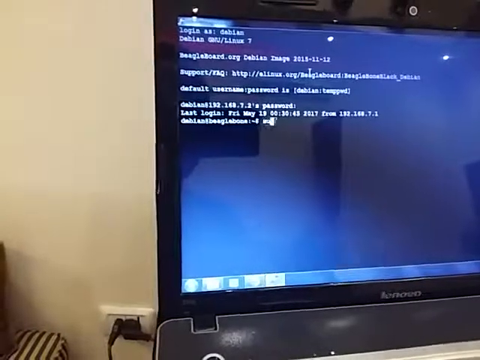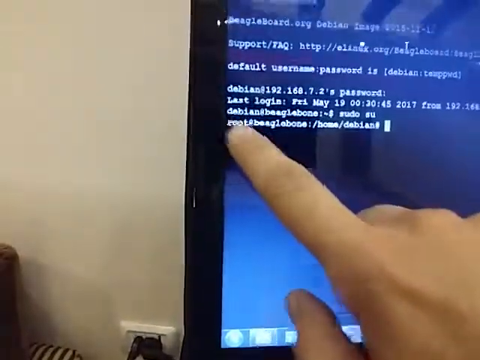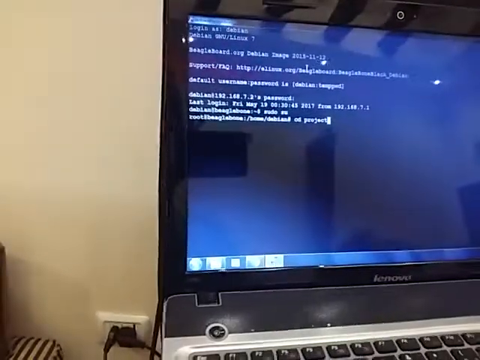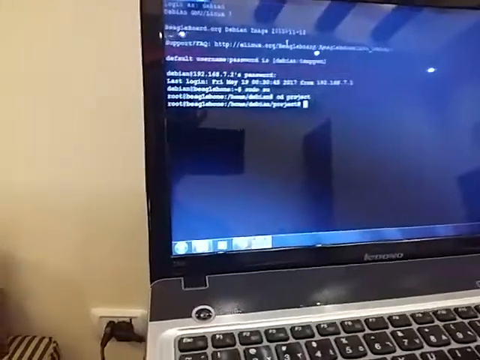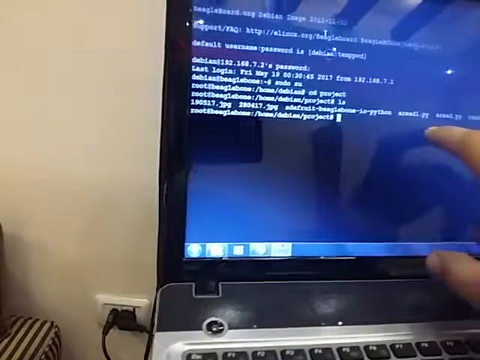We change the permission to super user to access all the functionality on this board by typing sudo su. We will be here as root. Then we change our directory to the project directory where all the files and the code are. With ls, this is our code.